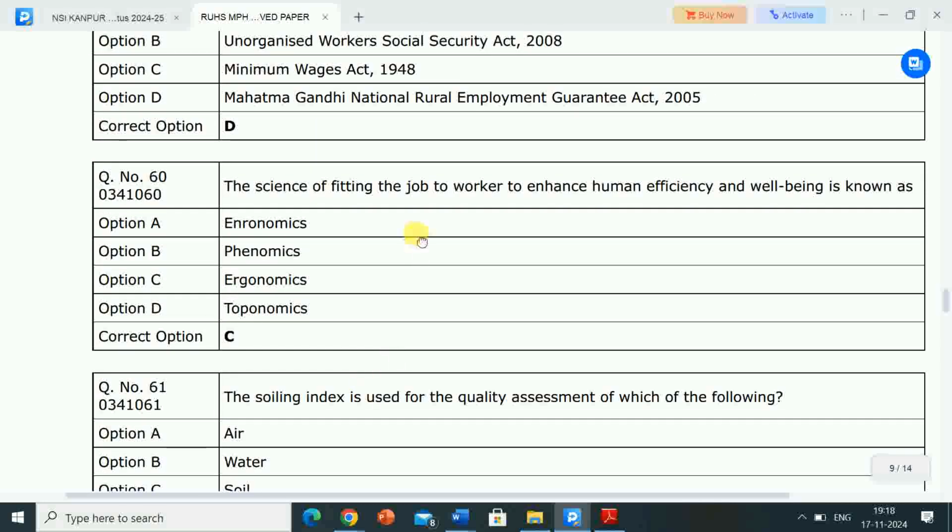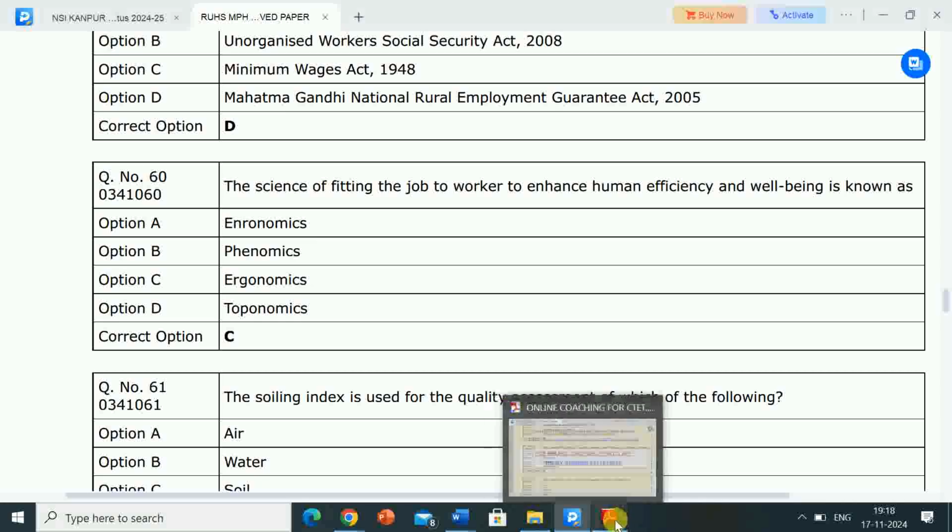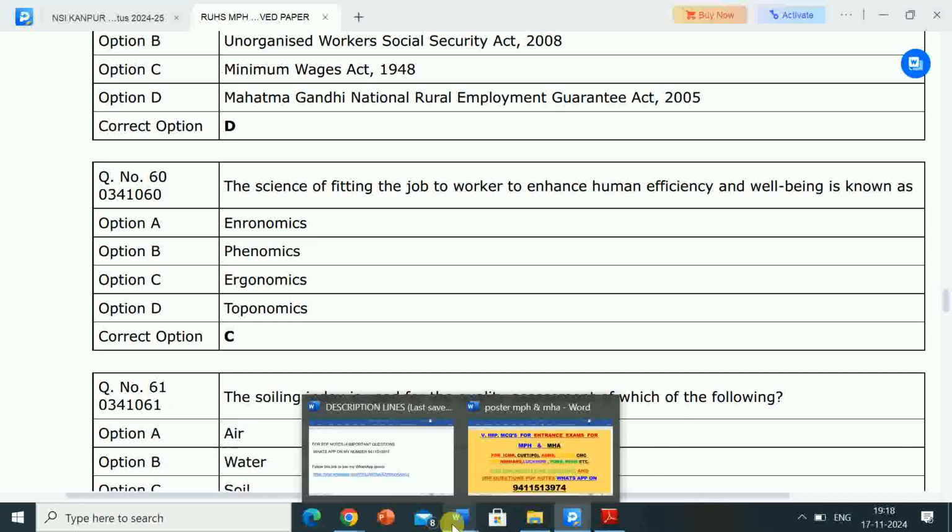Next question: the science of fitting the job to the worker to enhance human efficiency and well-being is known as? Options are andronomics, phenomics, ergonomics, toponomics. Correct answer is ergonomics. In this video, information regarding 20 very important multiple choice questions has been given.